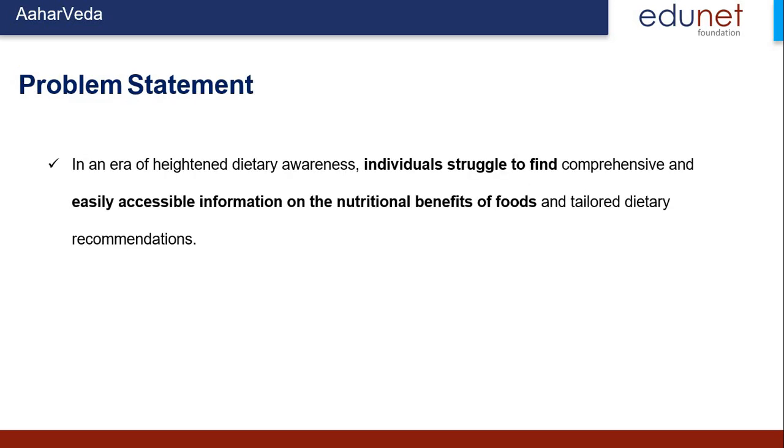The problem is that people often suffer from many health conditions. In such cases they have to search for what they should eat for those conditions.